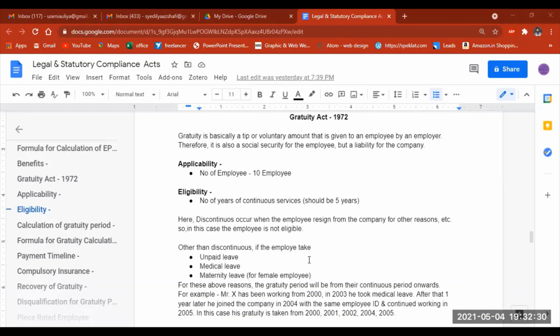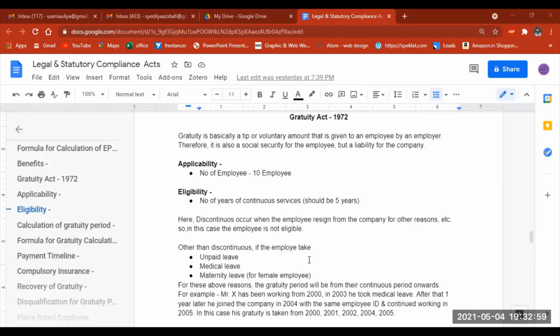For these three conditions, this eligibility has some exceptional rules. Even those employees who take any of these types of leave are still eligible for the gratuity because they are not getting terminated from the company. They are still members of the organization, but they come under these three conditions.